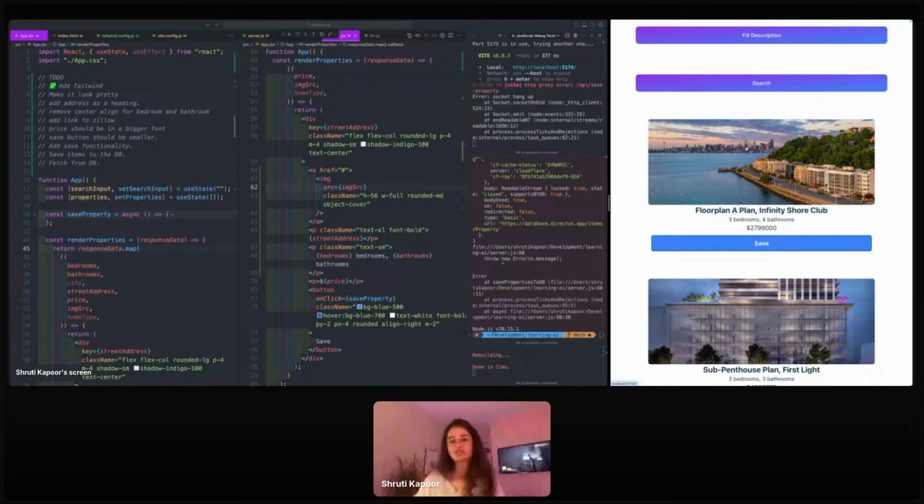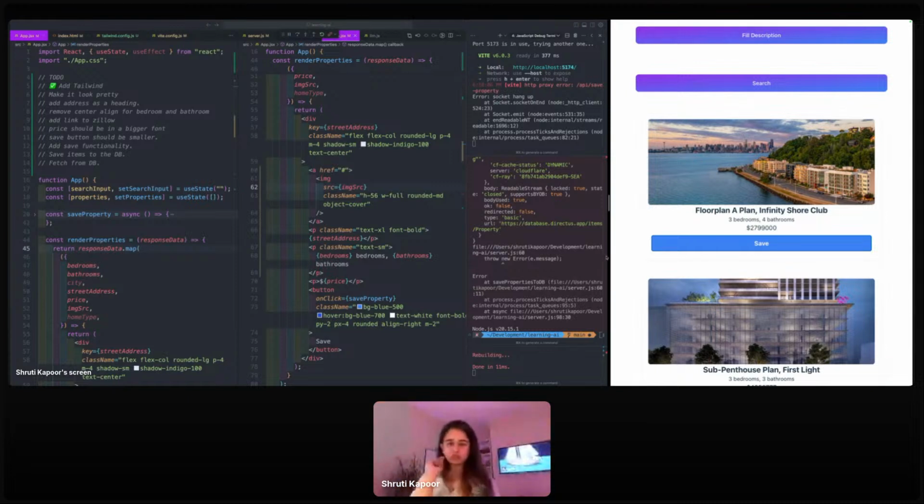database using DirectUs. So the things that we're going to be using in this video are OpenAI, LangChain, Tailwind, DirectUs, and Zillow API. So, without further ado, let's look at what the code looks like.